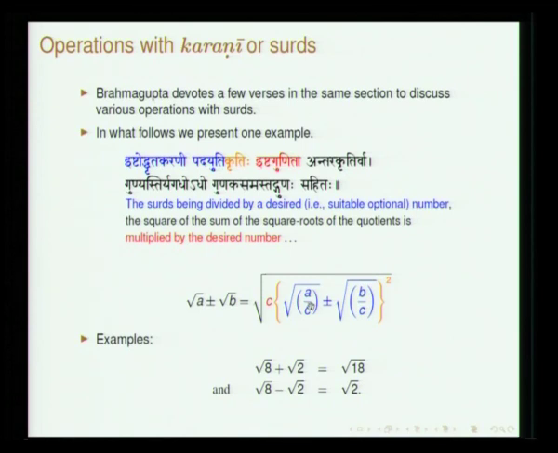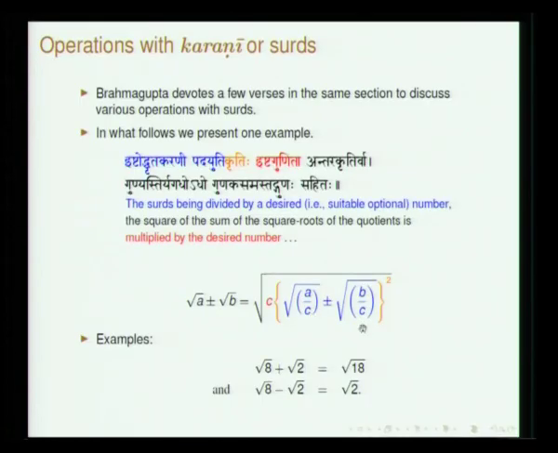He says Ishtena Udhrita means you can divide it by some choice, which will make the operation convenient to you. So, Ishtena Udhrita, so divided by this, Padam is square root, Yuti is add. So, you have two numbers, so A, B whose square root has to be added or subtracted.